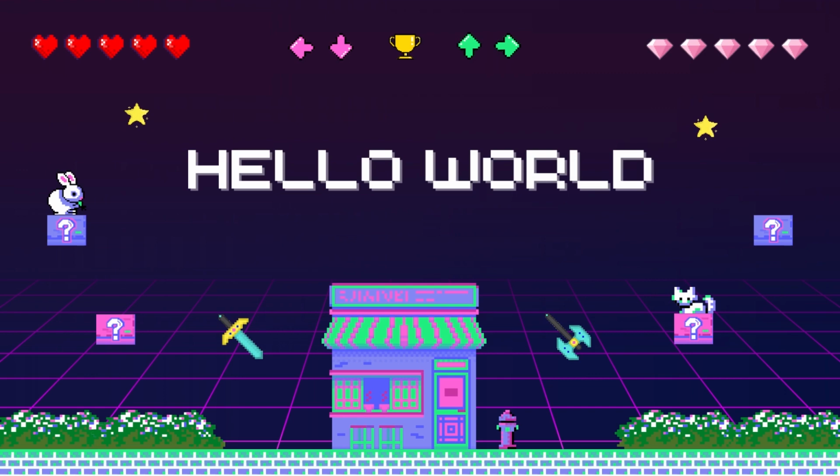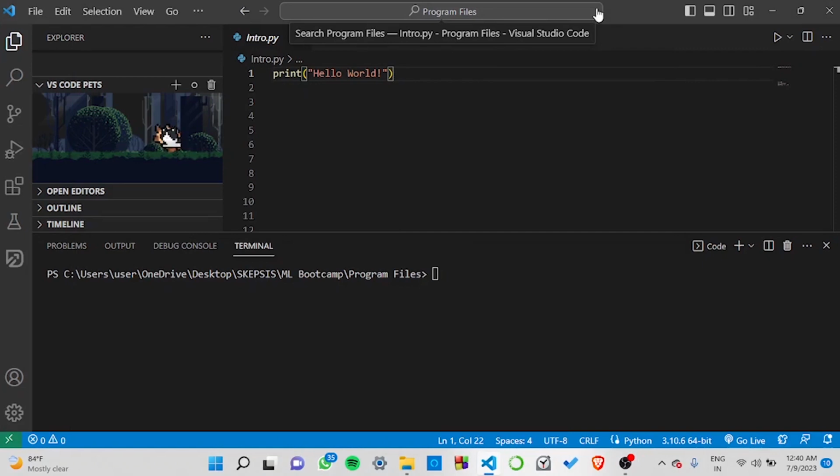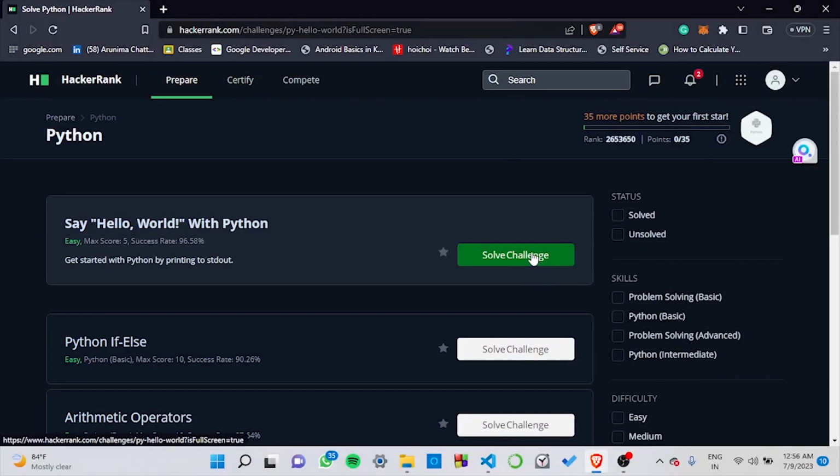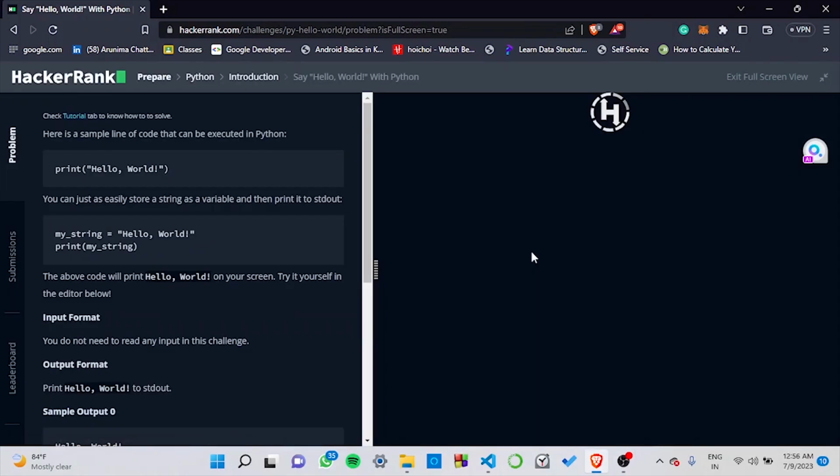Now let's begin with a classic example every programmer encounters, the Hello World program. It is a simple code snippet that displays the text Hello World on the screen. Unlike C and C++, in Python, you can achieve this with just one single line of code. Print Hello World. Now, when you run this code, you can see that the output displayed in the console is also Hello World.